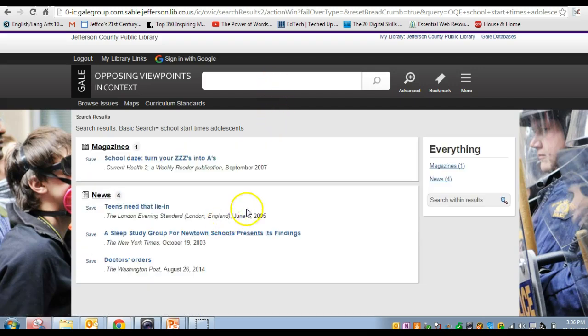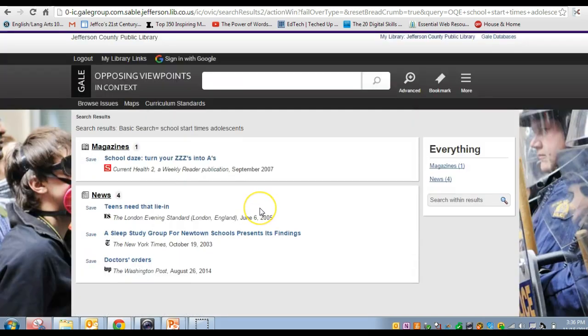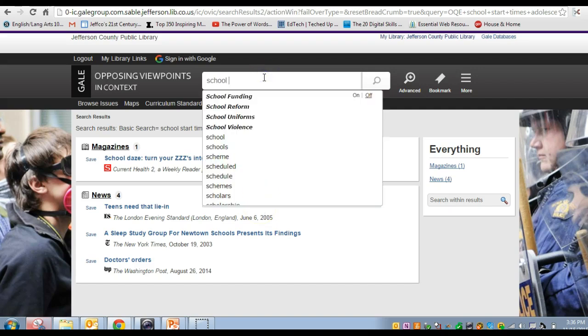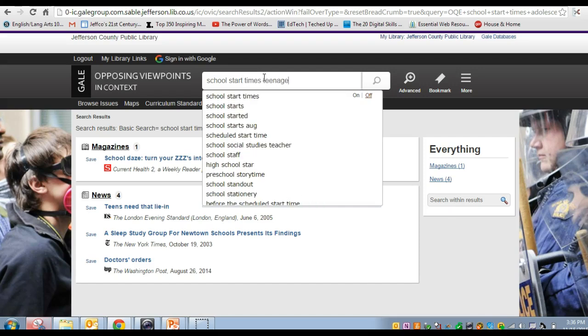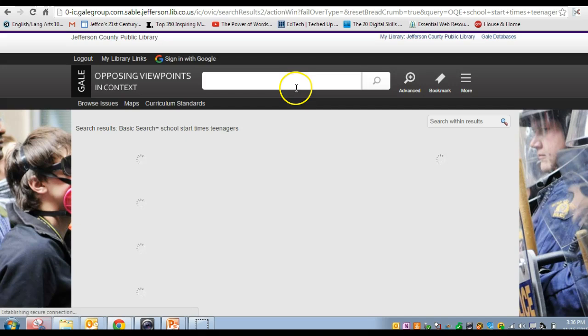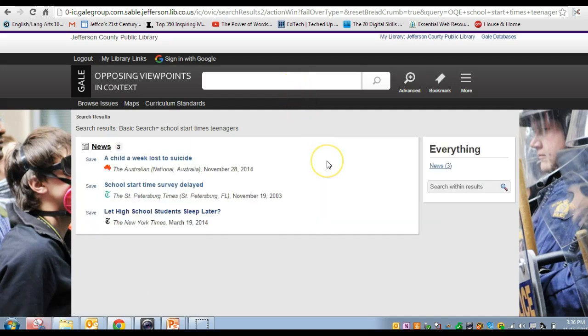On this one, you get fewer hits. So you say, okay, maybe that's not the search term I want to use. Let's try just calling it what it is, school start times, teenagers. And you can see here in this list that there might be some other links that come up as you do that, other topics, other search terms. So let's try this. Using the word teenagers, let's see what we get. Okay, a fair number of different things here, not quite as many. So you can see the value of varying these search terms.